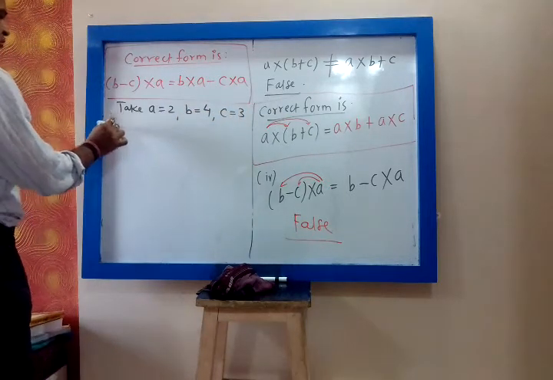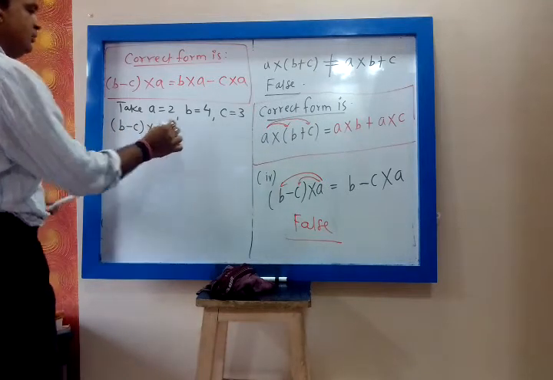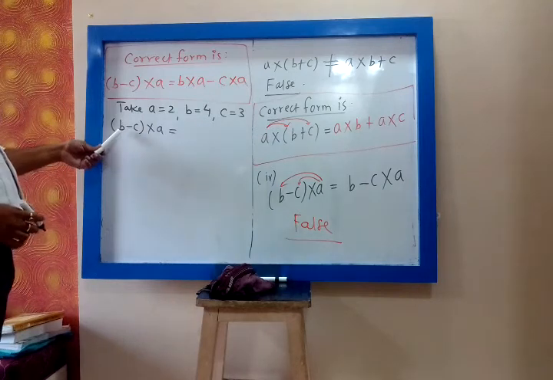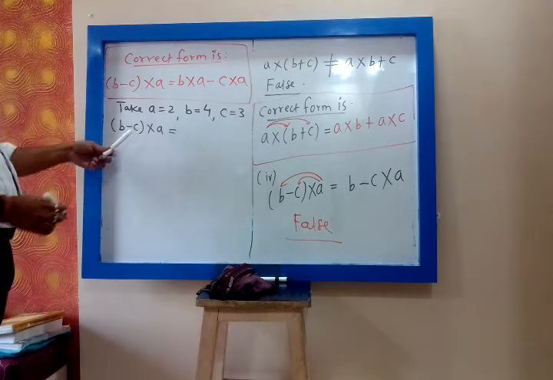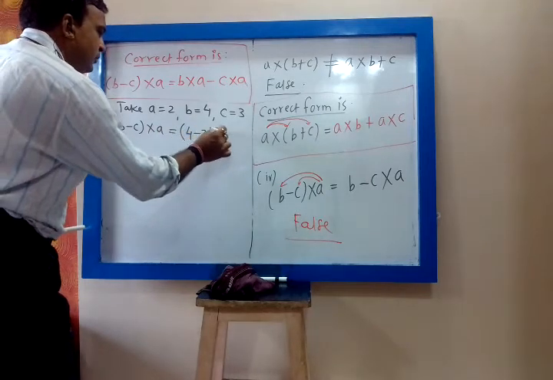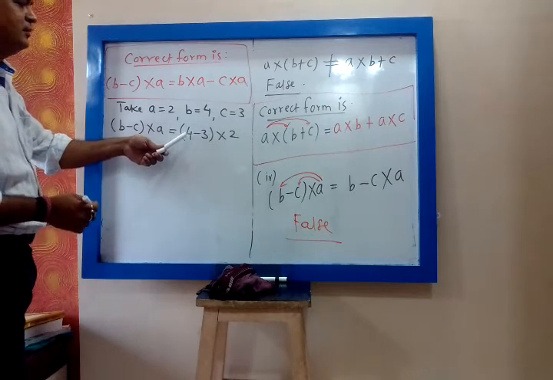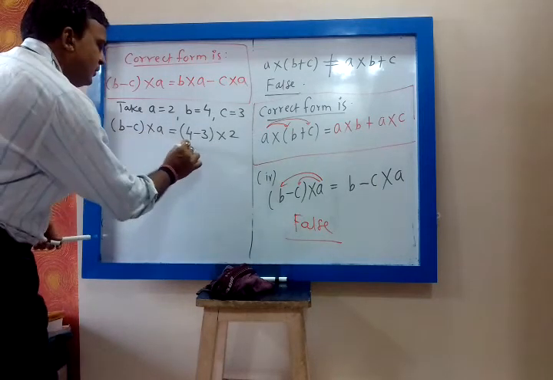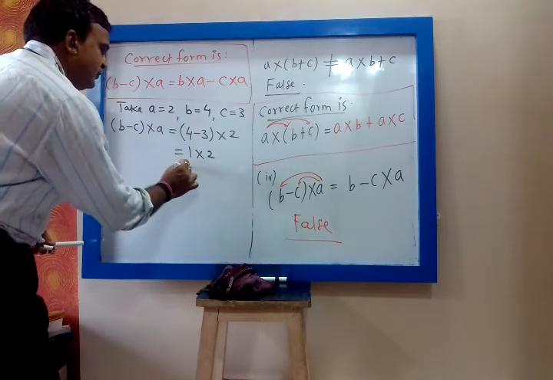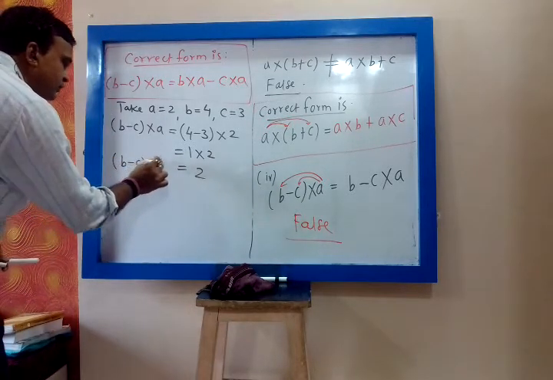What is (B minus C) into A? Just put the values. 4 minus 3 into 2. First you will simplify the bracket. 4 minus 3 is 1, 1 into 2, answer is 2. So (B minus C) into A, answer is 2.